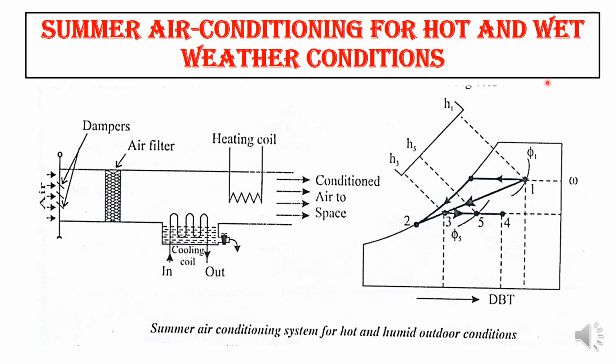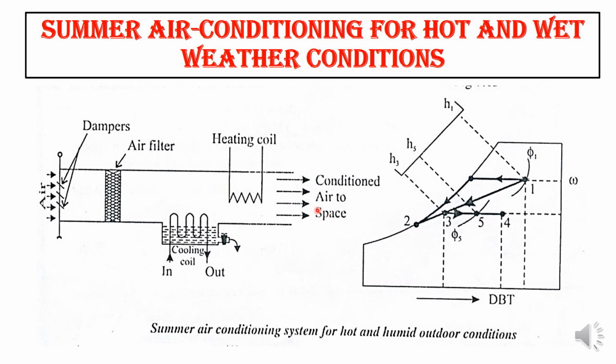Hot and wet weather condition means we want to cool the air and we want to remove the moisture content in the system. So this is the system: this is the air inlet, dampers provided, then filters are there, then we have the cooling coil, then we have the heating coil, then the conditioned space. So these are the things involved in the system.